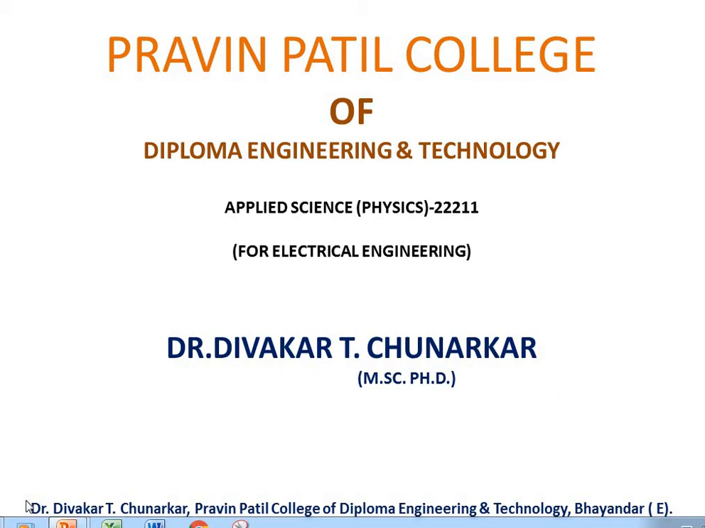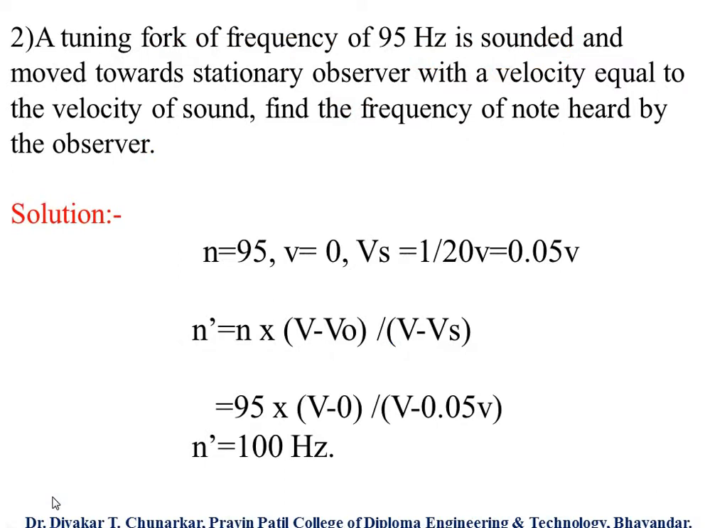Good morning, everybody. Last time we had to explain, deduce, calculate or determine some numerical problems. So today I will take again some numerical problems. Number 2: a tuning fork of frequency 95 Hz is sounded and moved towards a stationary observer with a velocity equal to the velocity of sound. Find the frequency of the note heard by the observer.